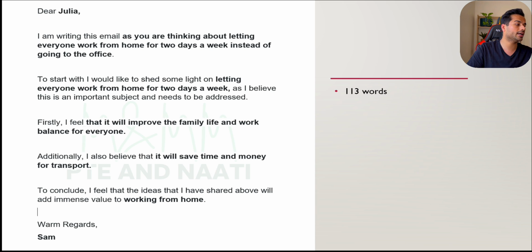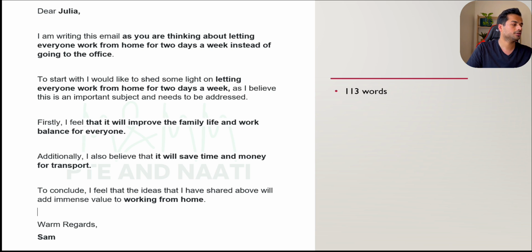To start with, I would like to shed some light on letting everyone work from home for 2 days a week. Again, the same thing, but reduced words, as I believe this is an important subject and needs to be addressed. Firstly, I feel positive about the idea that it will improve the family life and work balance for everyone. So I've used the exact keyword family life. You don't have to paraphrase the keywords, use the same ones. Additionally, I also believe that it will save time and money for transport. So I've included the word transport as well, and again, it's a positive idea.